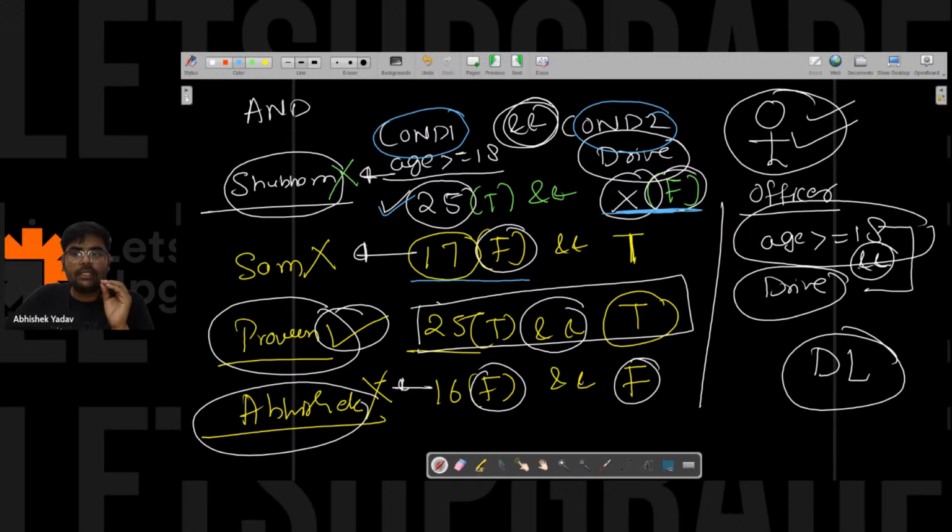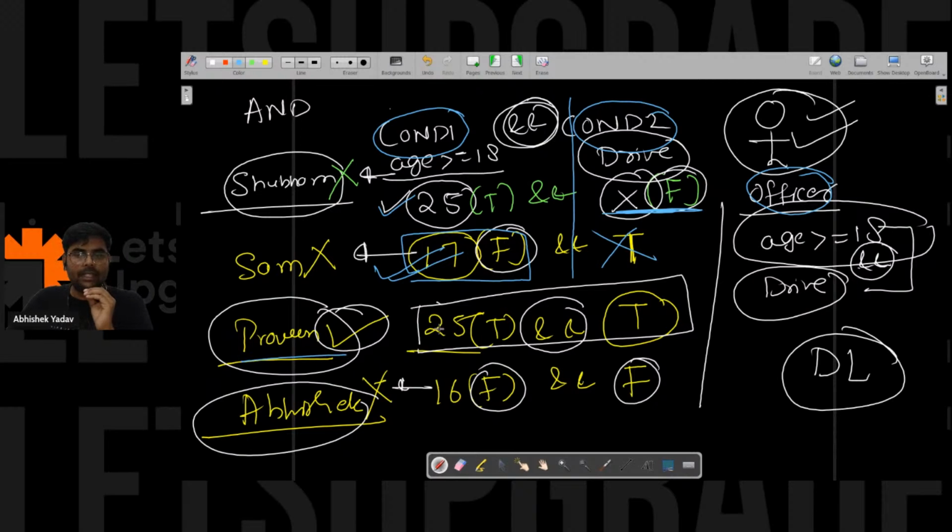In Sam's case, the first condition is false. So the officer will say, hey Sam, since your age is not greater than 18, there is no need to check whether you know how to drive or not. So the officer will just execute condition 1. The officer will not execute condition 2. Right?